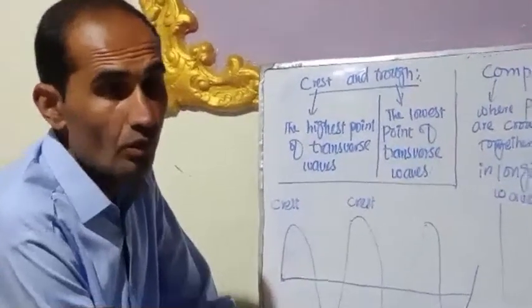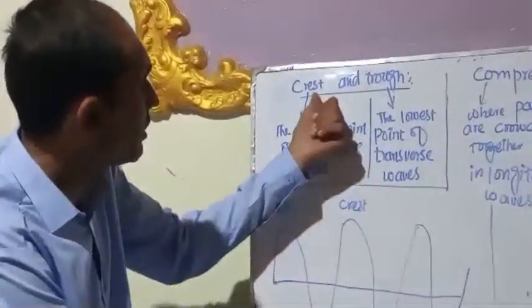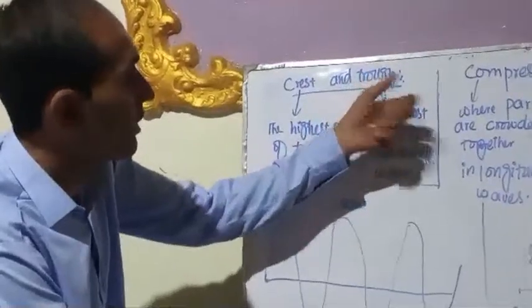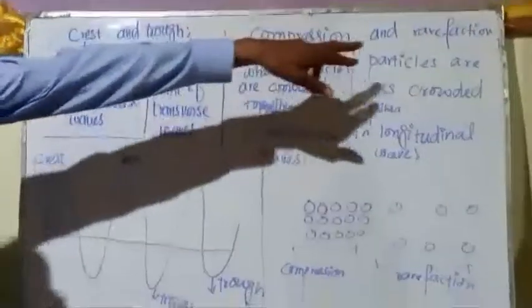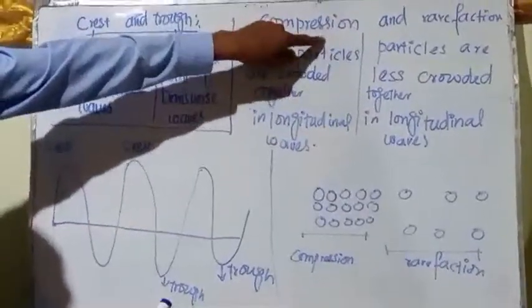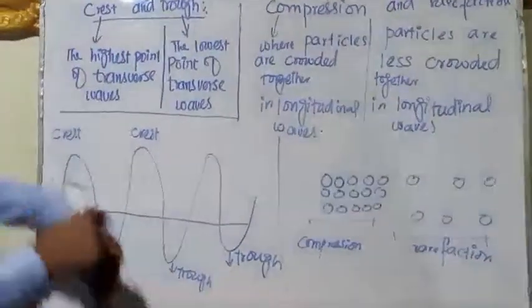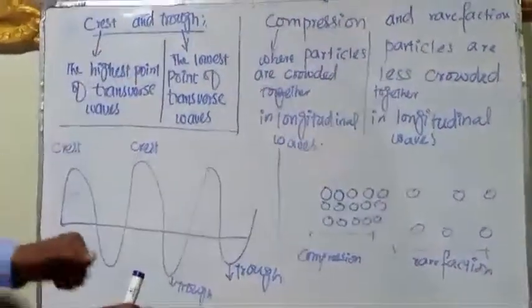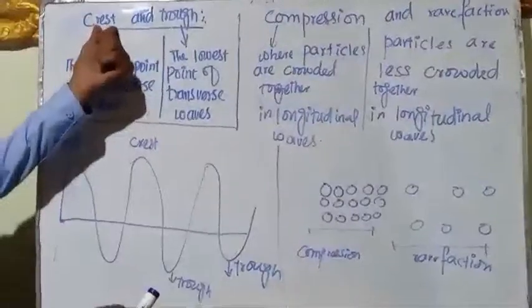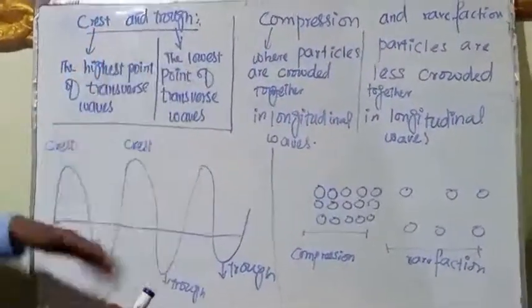Bismillahirrahmanirrahim. Today we will discuss the wave crest and trough, compression and rarefaction in longitudinal waves, frequency, wavelength and amplitude. So first we will discuss the crest and trough in transverse waves.